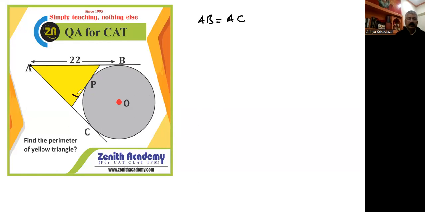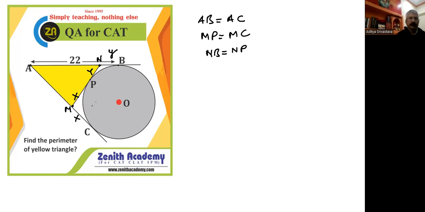And now suppose it is X. If it is X, then at this point again, this is a tangent, this is a tangent. So MP is equal to MC. Means it is also equal to X. And if I take N, then from N you can say it is a tangent NB and it is a tangent NP. So NB is equal to NP. So if I take it Y, then NB is Y.